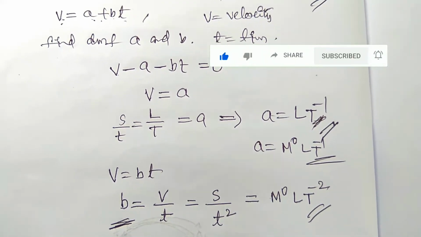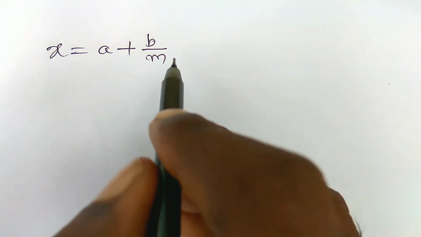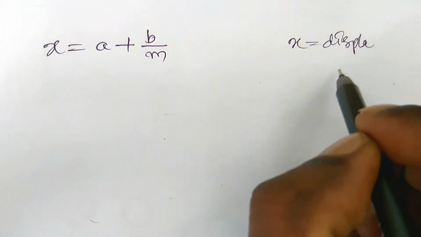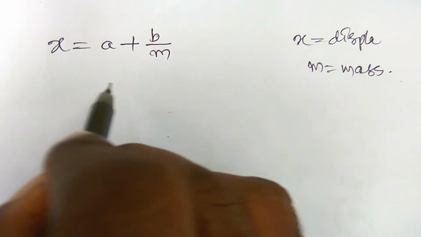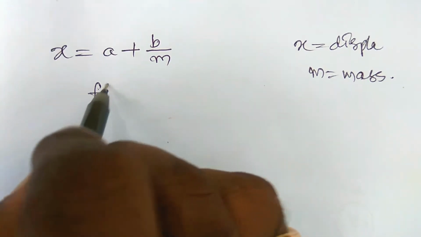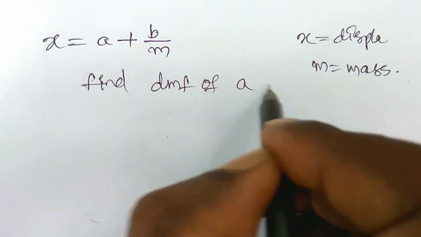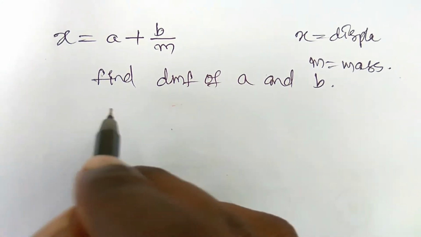Next, see another example: x is equal to A plus BM. Here x is displacement, and M is the mass of the particle. Now find the DMF of A and B. Let us start. How can you find it?